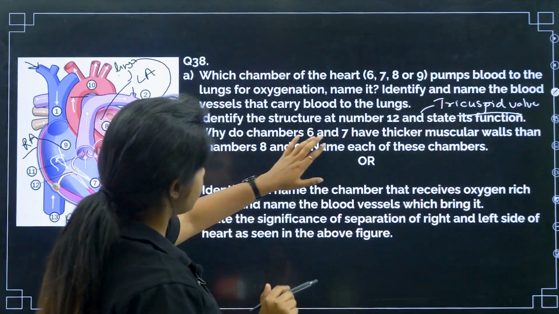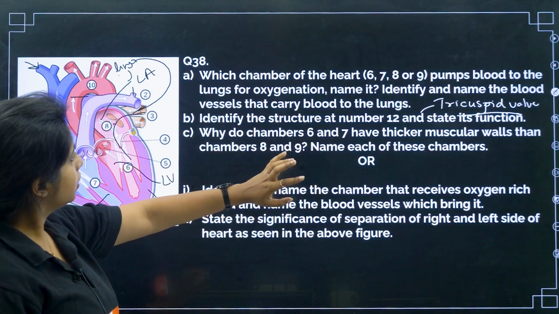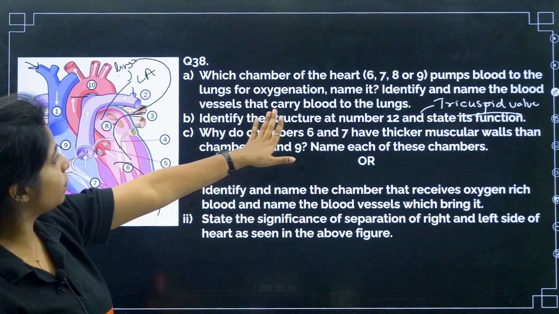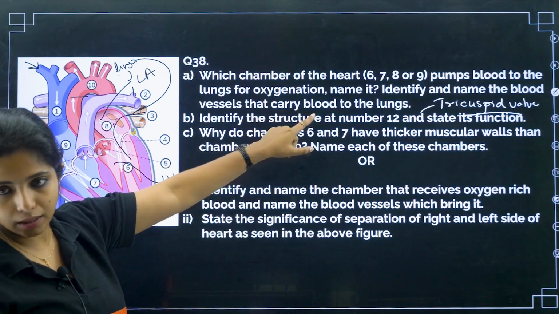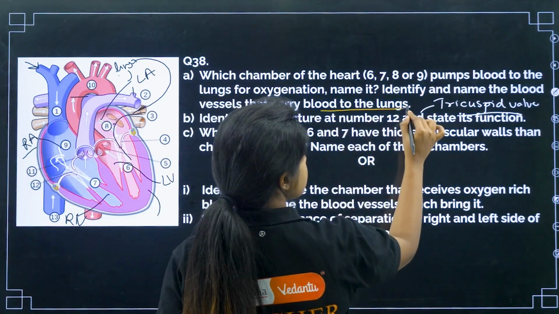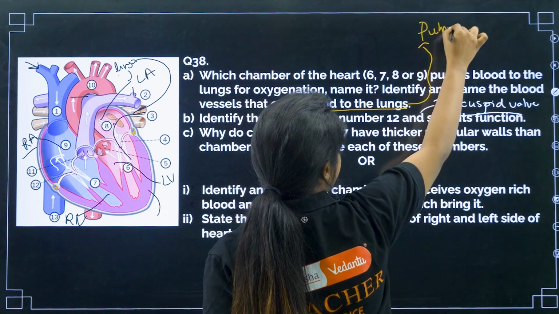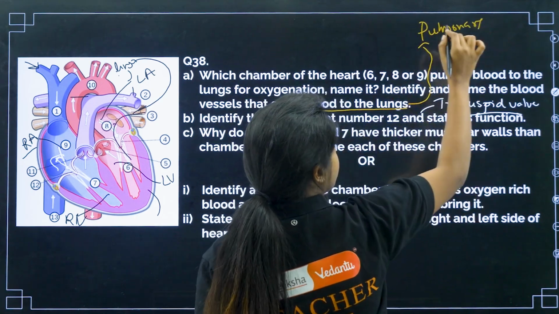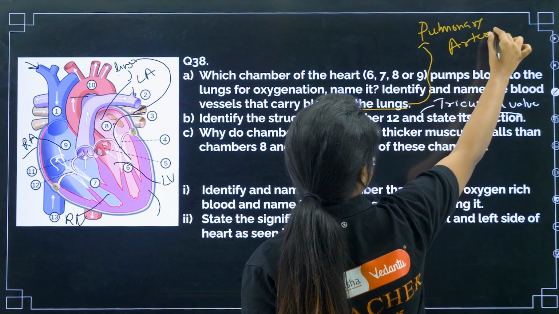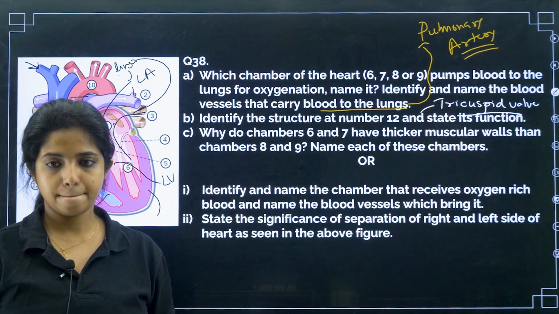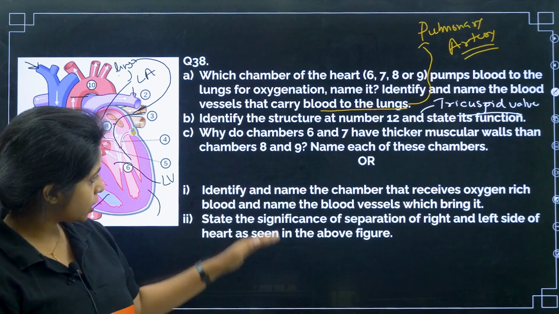Now, there were certain names. So, number 12, identify and name the blood vessels that carry blood to the lungs. The one that carries blood to the lungs, meaning away from the heart, and if it is lungs, then you should be having the word pulmonary, and it is taking away from the heart, that means it is an artery. Cool? So, that is all. Now, this part.